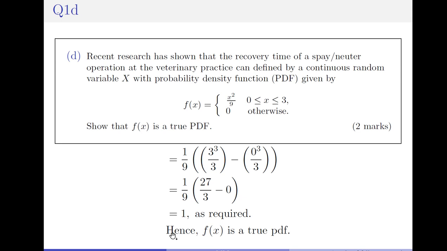Hence, and again we'll relate this back to the question, hence f of x is a true PDF. And that is our question completed. We've gained the full 2 points. Perhaps the level of working is overkill. However, if you're struggling with integration, it's important that you show all the steps.